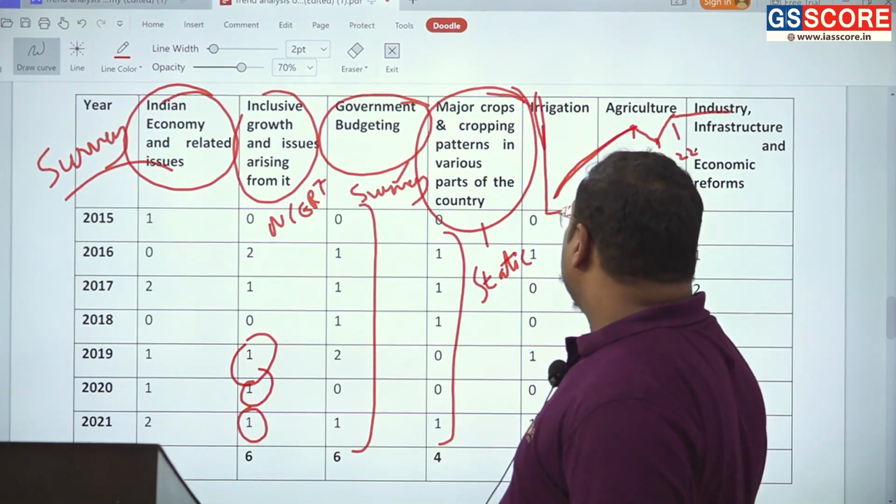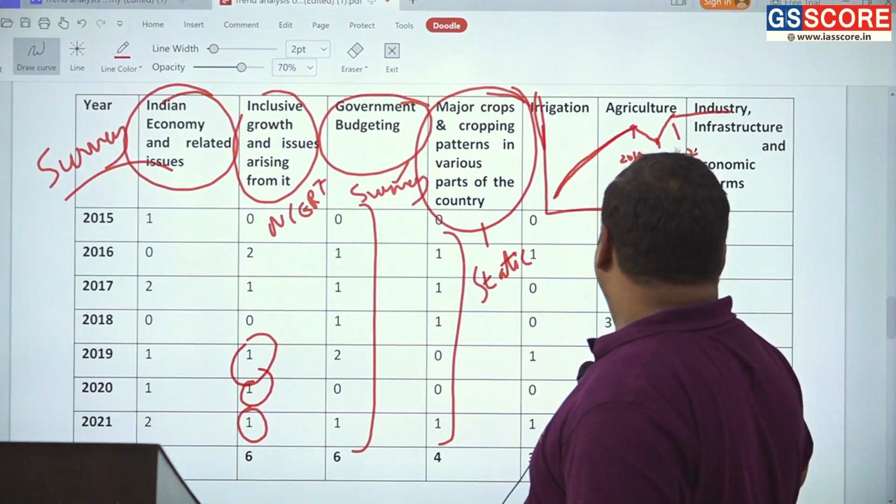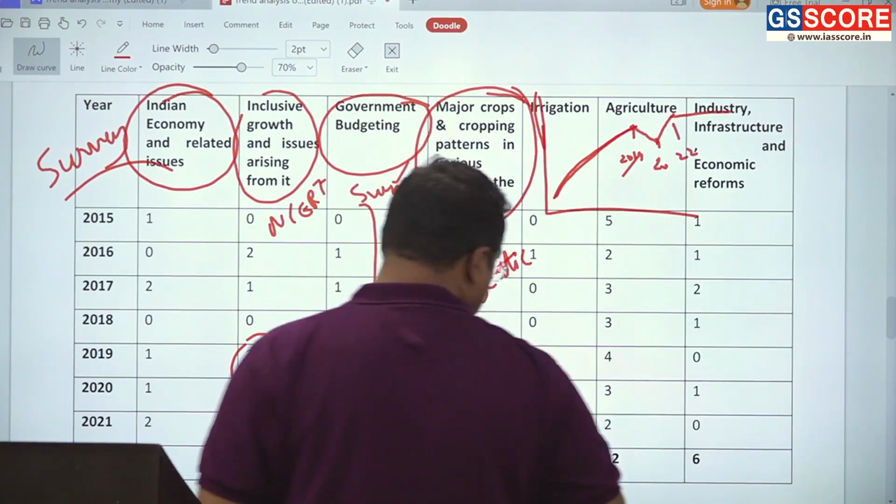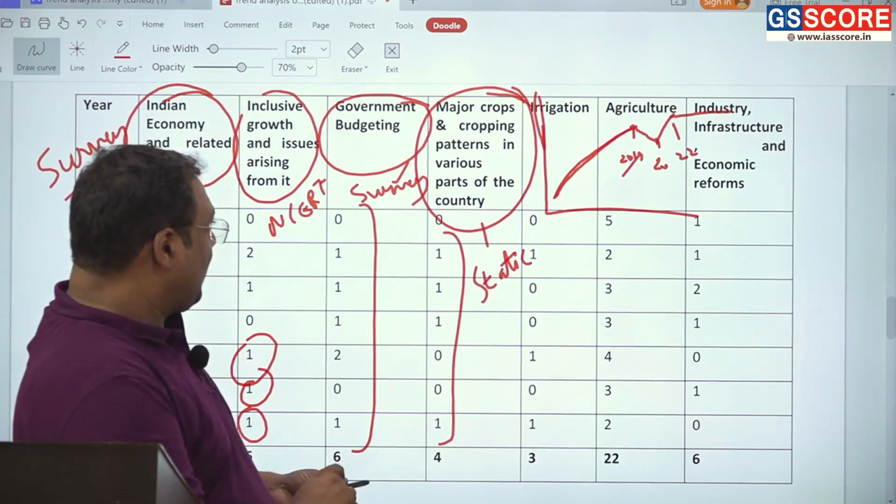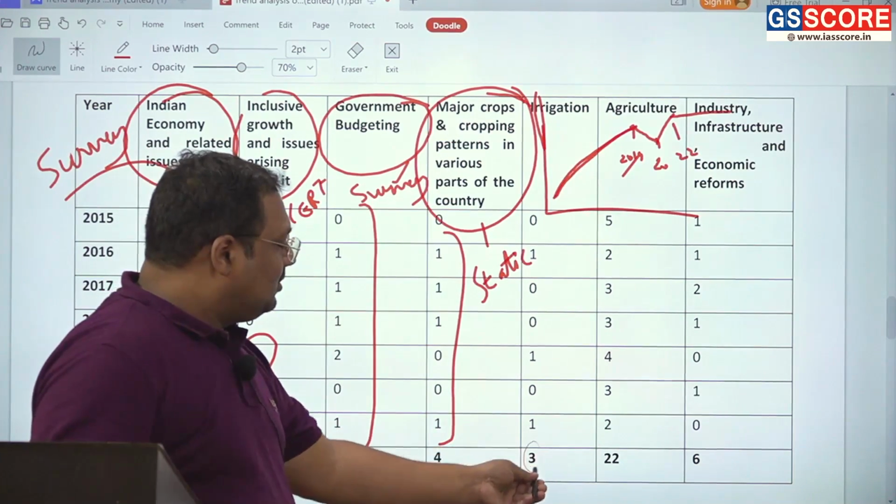Next is irrigation. From this section, we have seen the least number of questions in recent years, about 3.